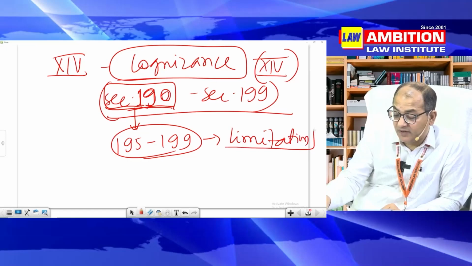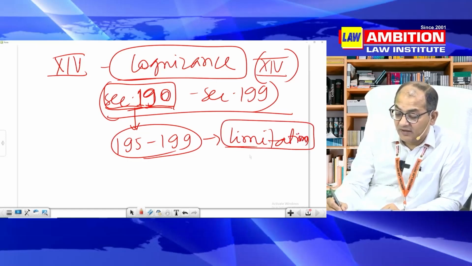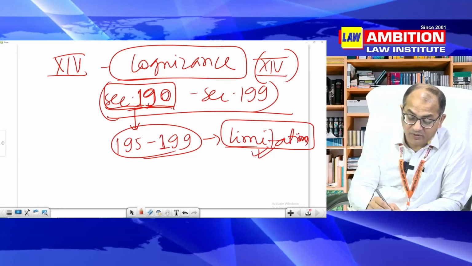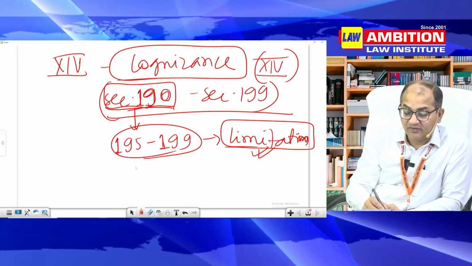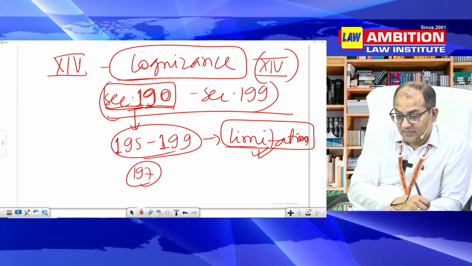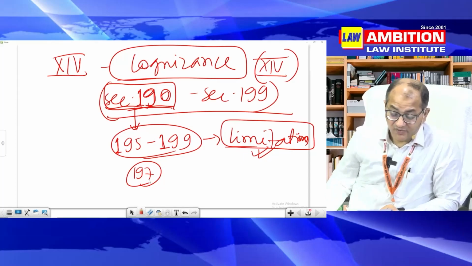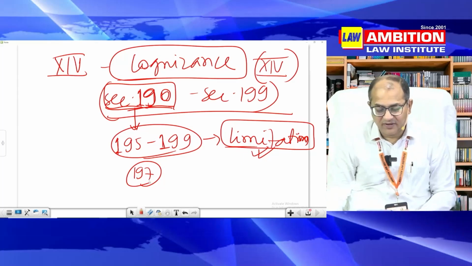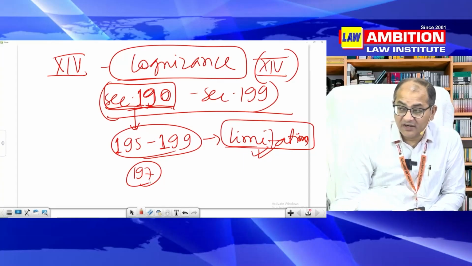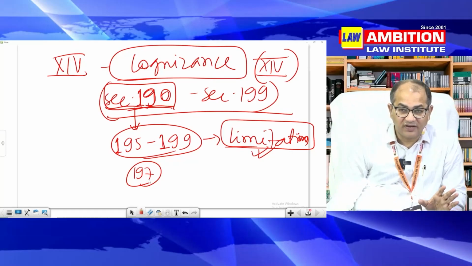This is very important for understanding of this procedural law as a member of bar, as a member of bench, and even for students, it's very, very important for your examination. And there may be questions on 197, public servant, you have to take permission of the concerned authority before taking cognizance and initiation of proceeding. So 197 is important, 195 is important, 198, I think, marriage related provisions. Then 199, that is defamation of higher dignitary. You know, defamation is in very much news right now.